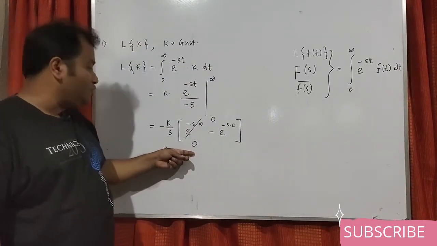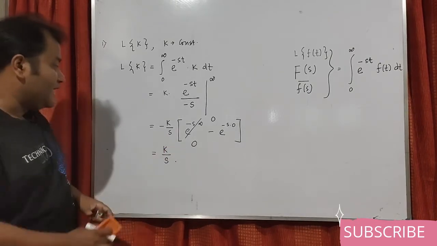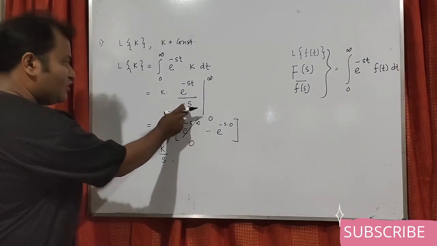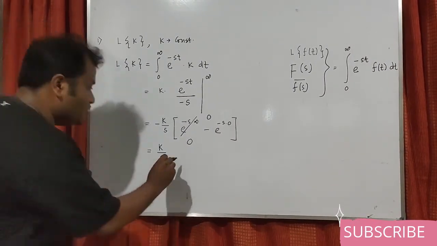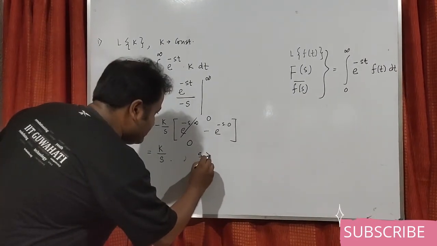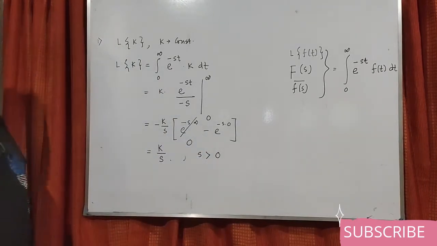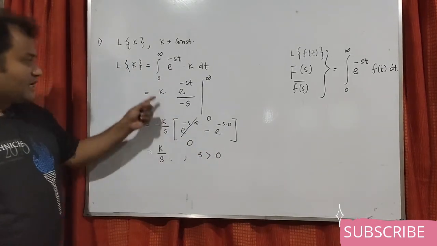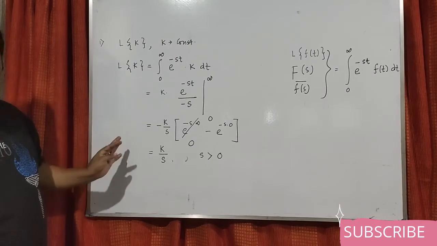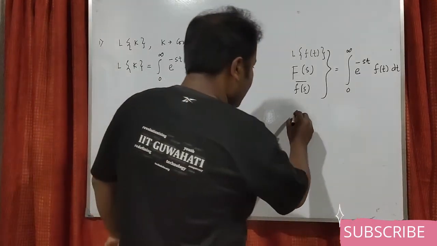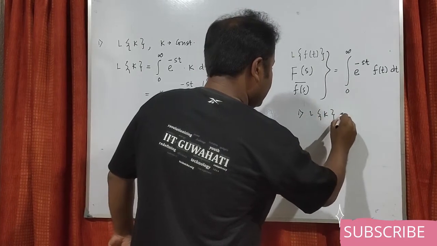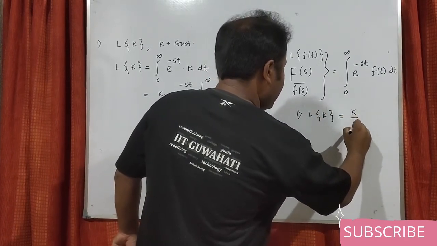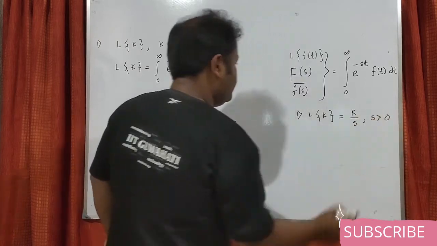So this we have to take care of. Even if s is 0, that is also not possible because something divided by 0 is not defined. So what is the condition here? s must be greater than 0. This type of condition is there in many cases. So what we have learned: L of k equals k by s, where s is greater than 0.